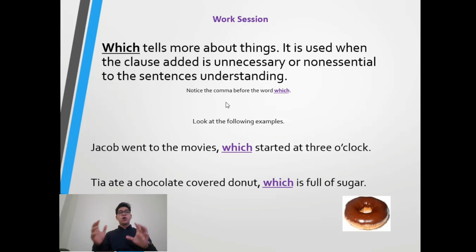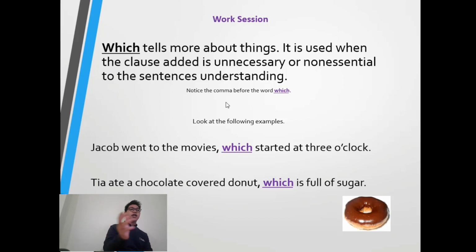So which is suitable for things. That's the point you have to remember and memorize: which tells more about things.